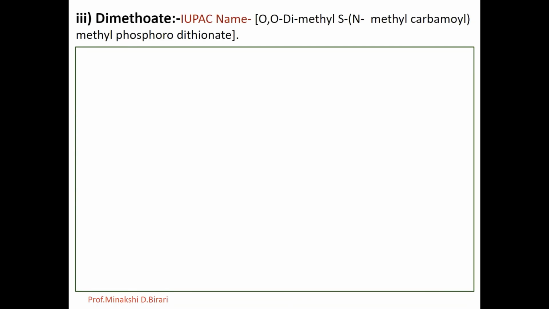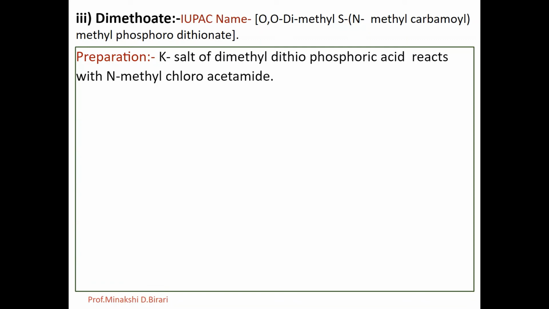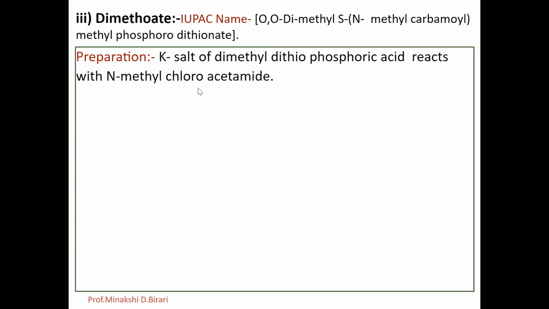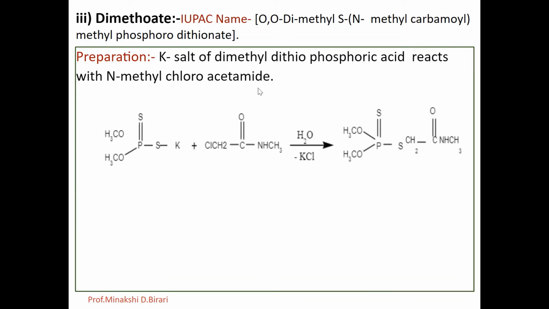Then dimethoate. It is prepared by using the potassium salt of dimethyl dithiophosphoric acid, which reacts with N-methyl chloroacetamide. It is a white crystalline solid having melting point 51 degrees Celsius.